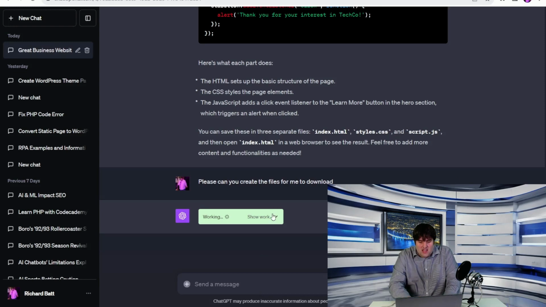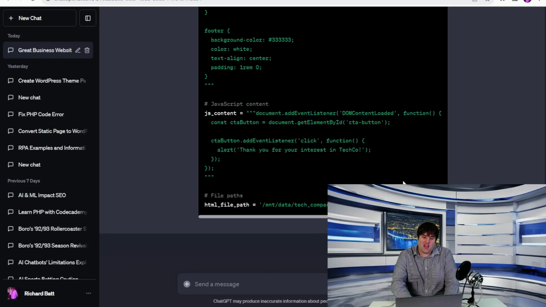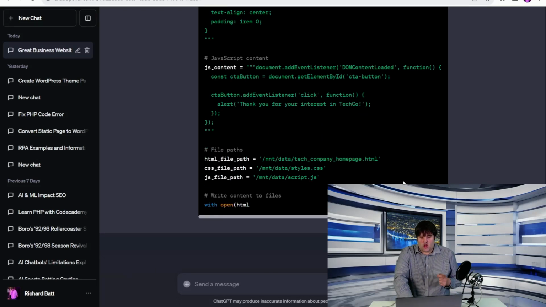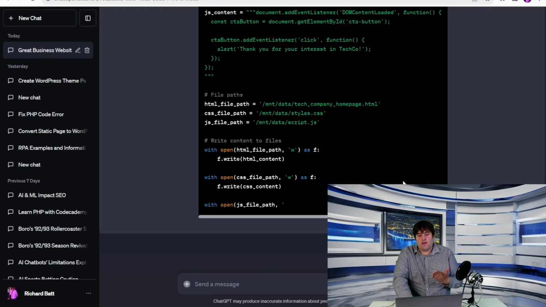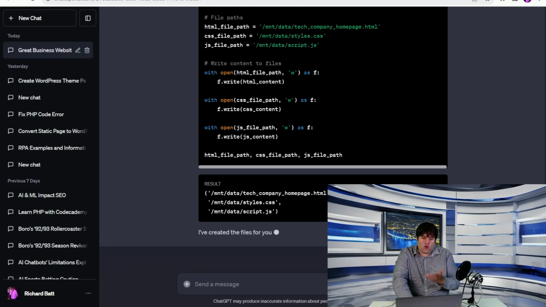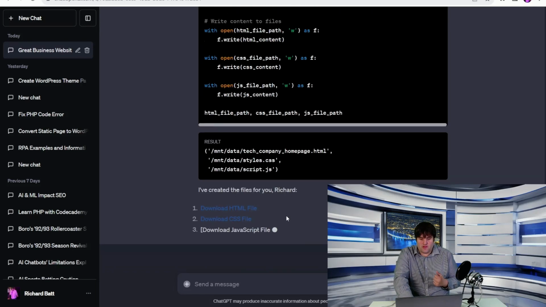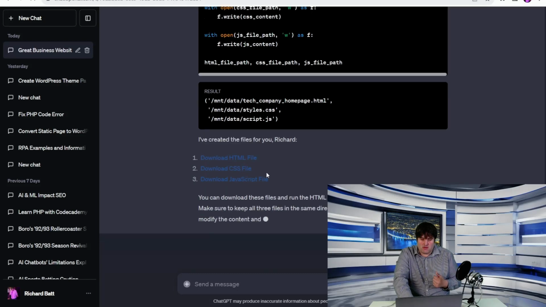But as you can see in here, it's coming up with the code here. What it's doing is just creating the files for us. There we are, so it's coming up with that, it's writing it all to the files, and then it's going to give us those files. So basically this is going to give us 3 separate files, and we're going to be able to download them. There we are. So let's download the HTML file, download the CSS file, and download the JavaScript file.